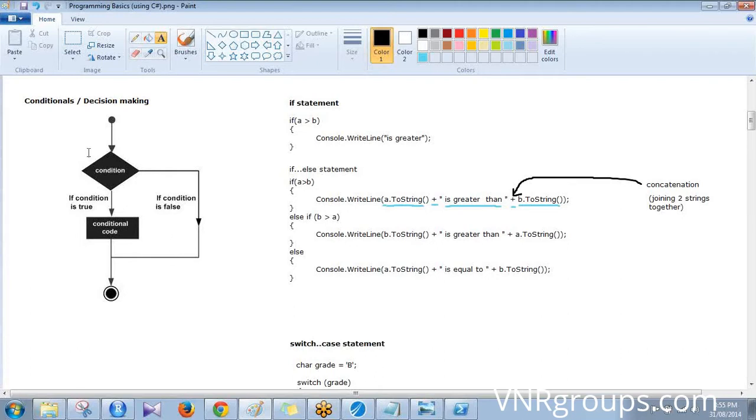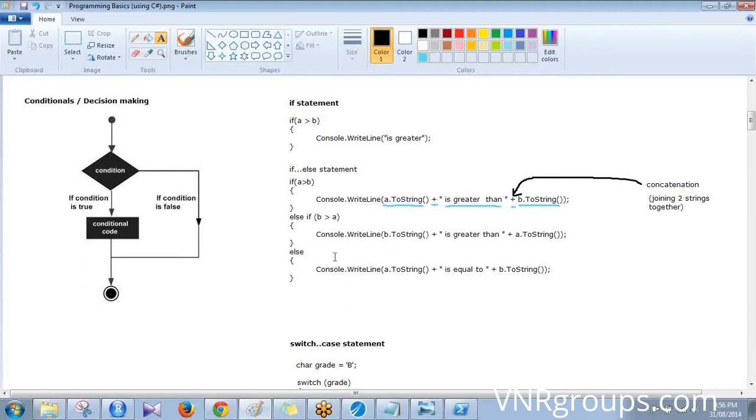See, and one more thing. See this. If something is true, then that is done. If it is, then it is not going, it does not go into the second line. See this here. Only if the first condition is false will it go to the second line. Else if B greater than A. If A greater than B, then it does something. Else if B greater than A, then it goes to Console.WriteLine, B is greater than. And if that is also false, then it goes to the default else statement here, the last one.